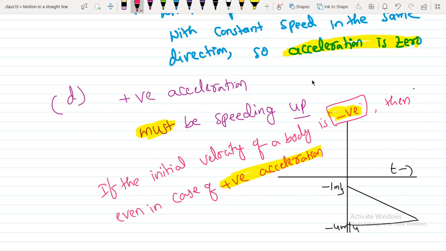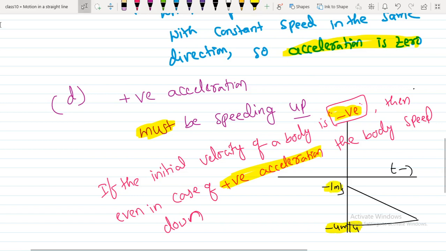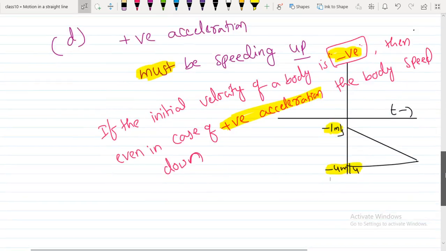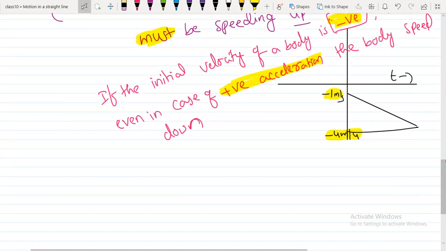The body speeds down or decreases. So even though it is having positive acceleration, the body speed is decreasing, instead of negative 1 it decreases to negative 4 meter per second. So acceleration means that a body speeds up when acceleration is in the direction of motion.